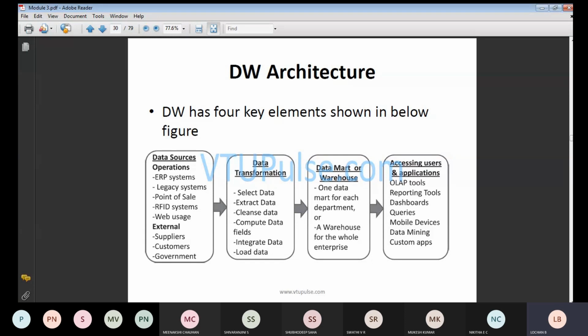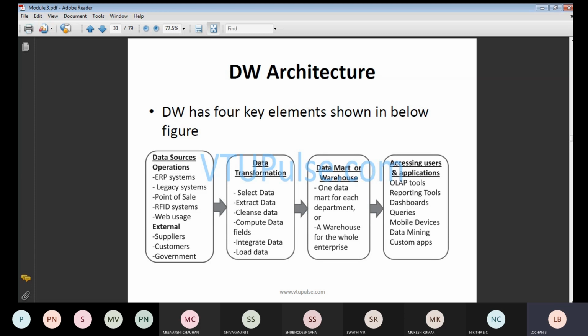Like that, in this case also, first what are the basic things you want, what suppliers you want, what customers you want, what funding you want, and proposals if you want, for government companies you will be writing proposals. That means those basic things you will be looking at with respect to your data source. Transformation means we perform the operation: how we select the data, how we extract the data, how we compute the data, and how we load the data. Everything comes under the transformation part.